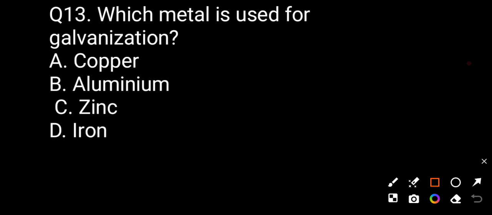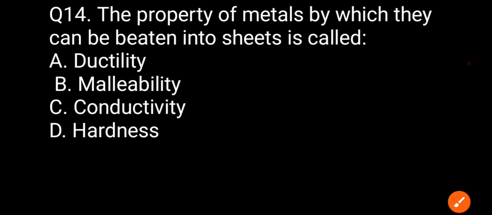Now question number thirteen. Which metal is used for galvanization? Option A copper, option B aluminum, option C zinc, option D iron. The correct answer is zinc. Zinc is the metal used for galvanization.